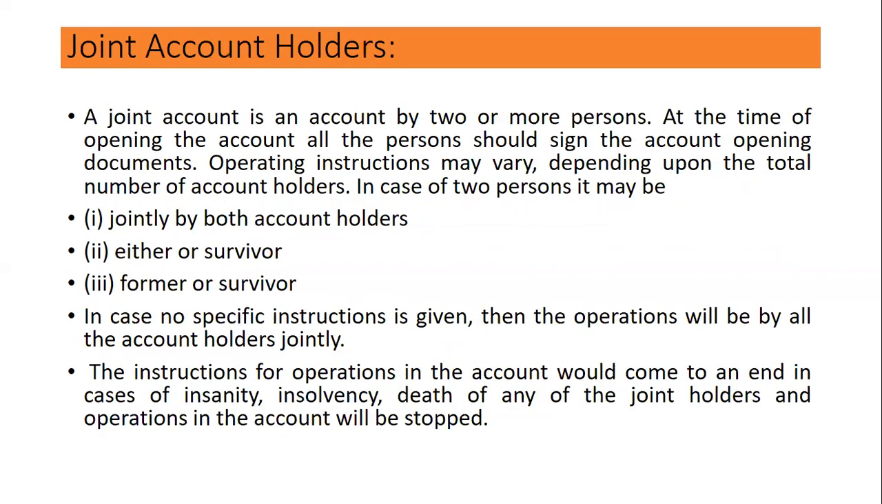Another type of account holder is the joint account, where two individuals can open a single account. A joint account is an account by two or more persons. At the time of opening the account, all the persons should sign the account opening documents. Operating instructions may vary depending upon the total number of account holders. In the case of two persons, it may be jointly by both, either or survivor, former or survivor. In case no specific instruction is given, the operations will be by all the account holders jointly.